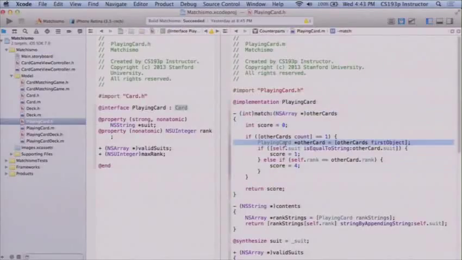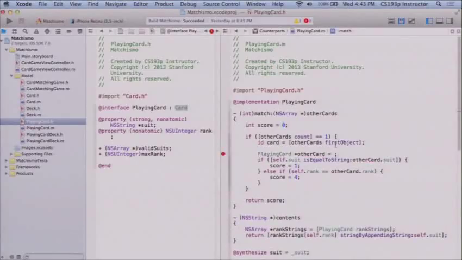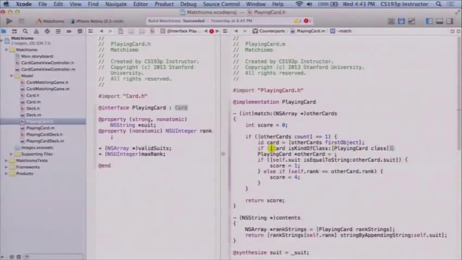And here's the line of code that's a little bit of trouble, because this first object here returns an ID. So what we could do here, for example, is say id card equals this, just to be totally clear. So we got this card. And then I can say if card isKindOfClass PlayingCard class, then I'll do all this.